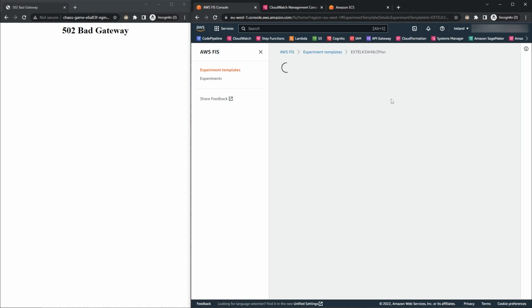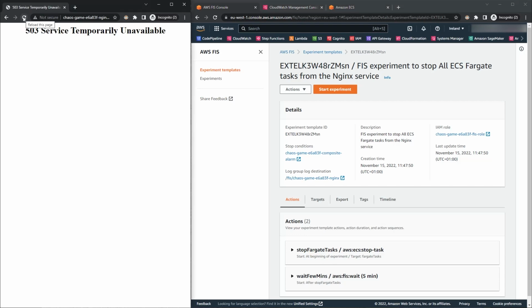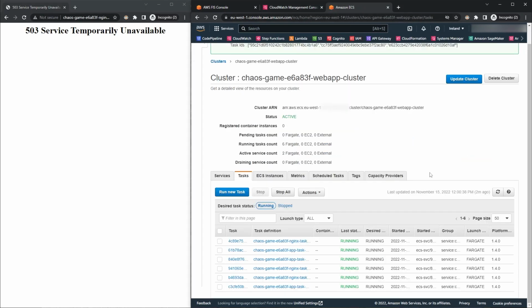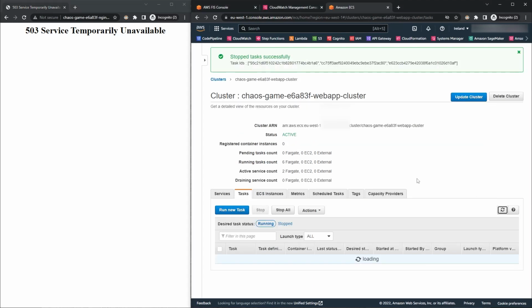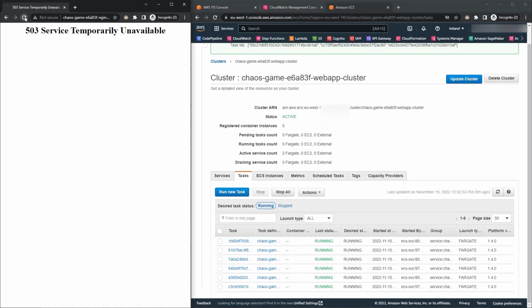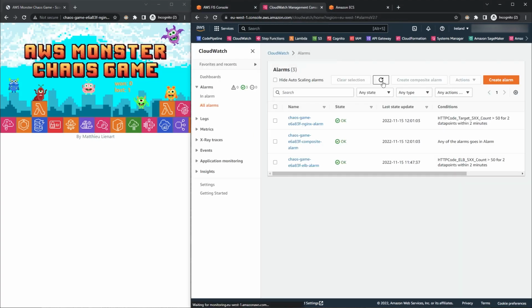Let's look at the template. This time it will stop all the Nginx service tasks. Of course, here this will also have an impact on the application, which will stop working for a while. But if we go check in ECS, the Nginx service tasks are already restored and the application is back. So there was a service interruption, but the application recovered fast enough and it will not raise an alarm.